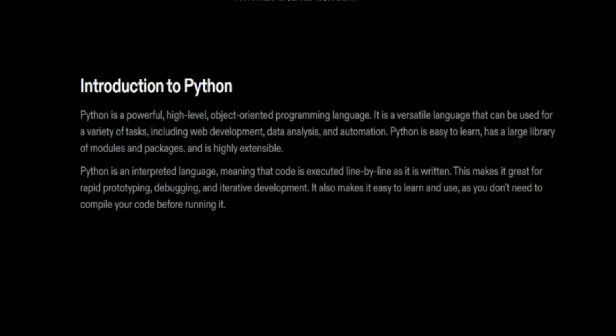Python is an interpreted language, meaning that code is executed line by line as it is written. This makes it great for rapid prototyping, debugging, and iterative development. It also makes it easy to learn and use, as you don't need to compile your code before running it.